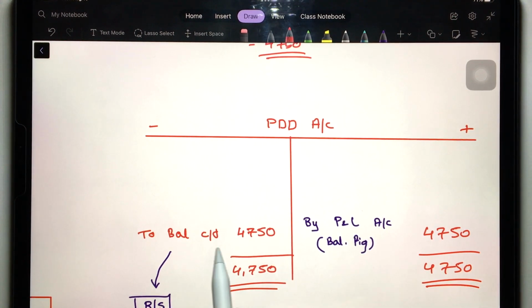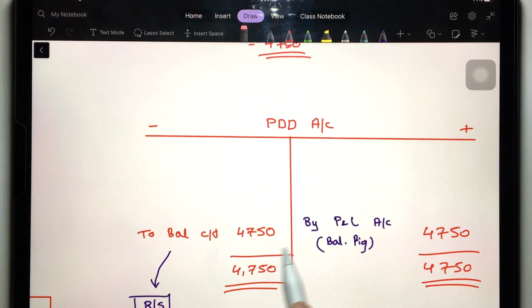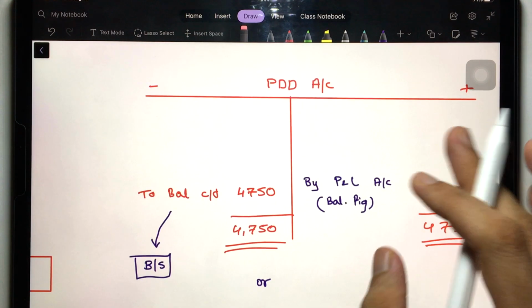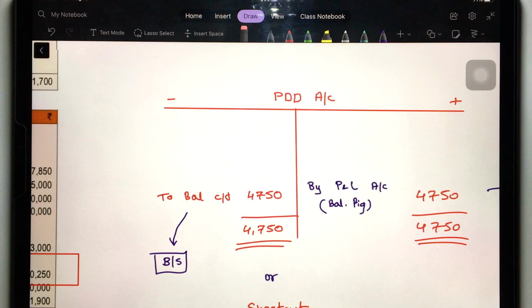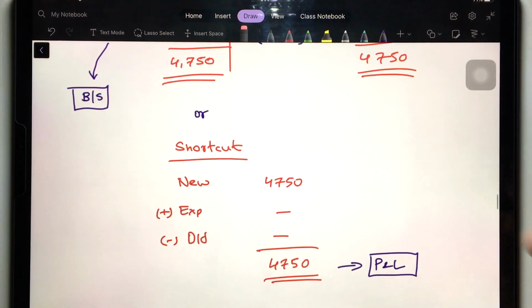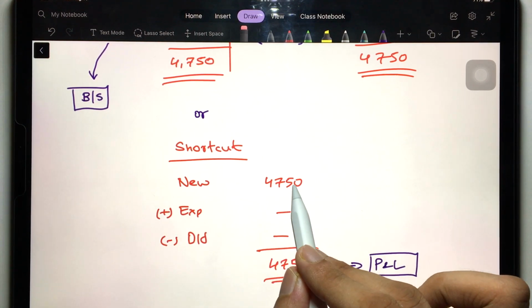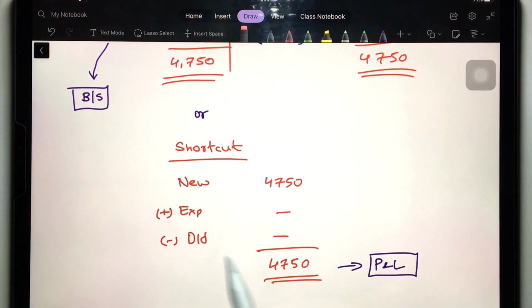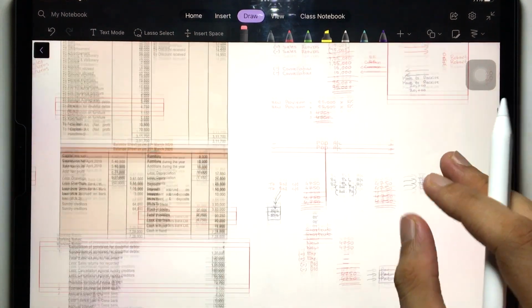And then the closing balance 4,750. There was no bad debts or opening balance now, so both of these are same only. Okay, it doesn't always have to be same. Here there is nothing, that's why it's same. Fine, this will go to the balance sheet and this will be debited to profit and loss. And the shortcut also: there is nothing, new provision 4,750, there is no bad debts happened, no old provision, so 4,750 will only go to profit and loss. Is that clear? Simple and straightforward, right?